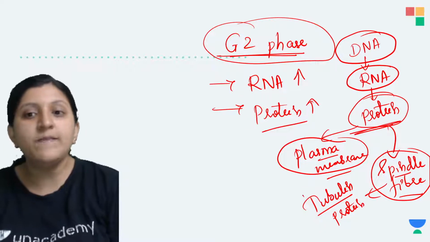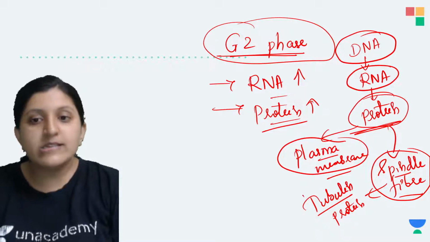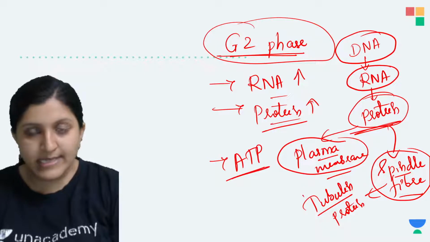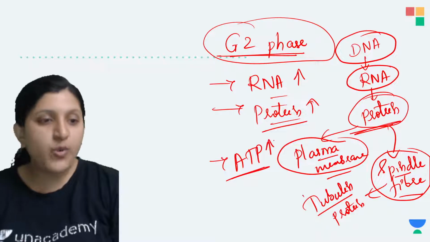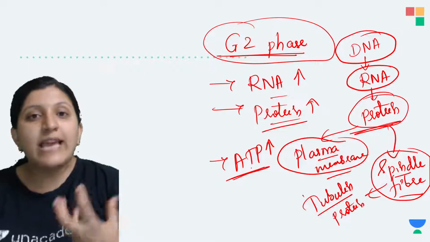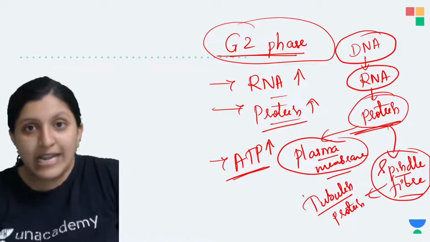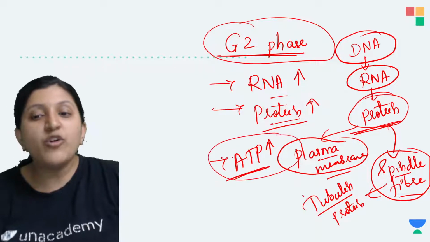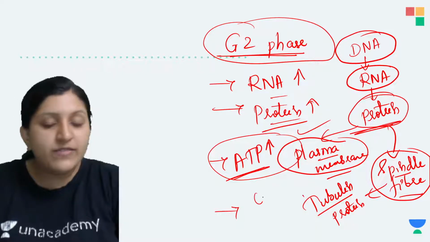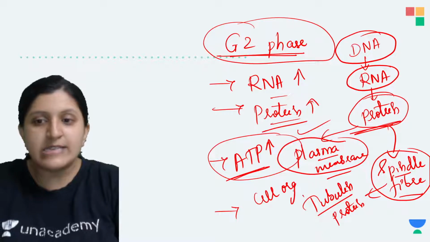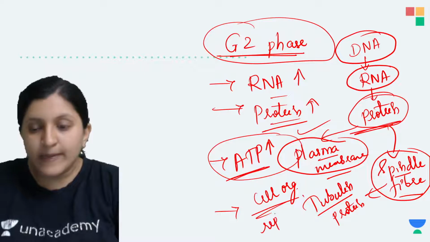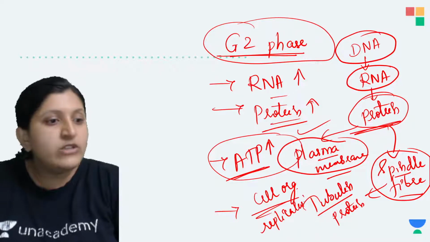So that's the reason. So RNA protein synthesis, along with that the ATP is also being synthesized. Okay, so ATP is also increasing. So why is there a requirement of ATP? So we can see that the ATP is required for the cell division to occur, a large amount of ATP is required. So that is also being synthesized, and whatever rest of the cell organelles which were not synthesized, those cell organelles can also be replicated here. Okay, so this is about the G2 phase.